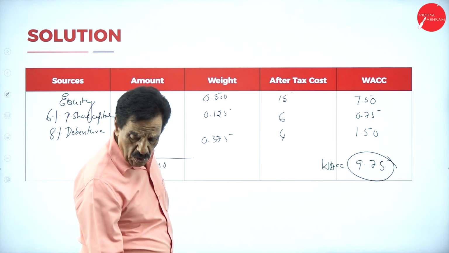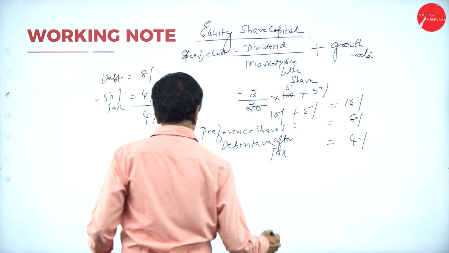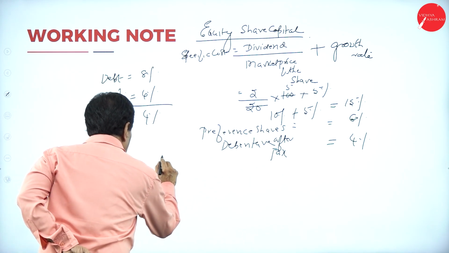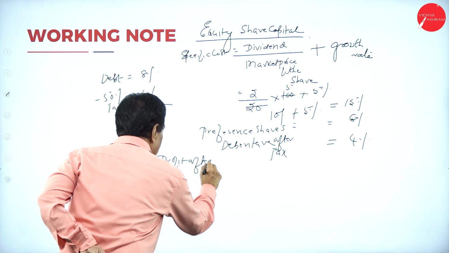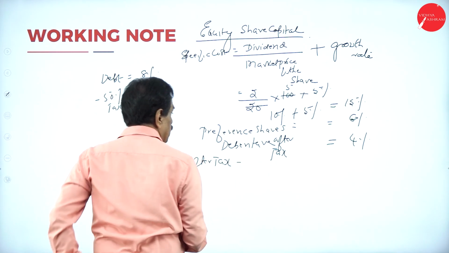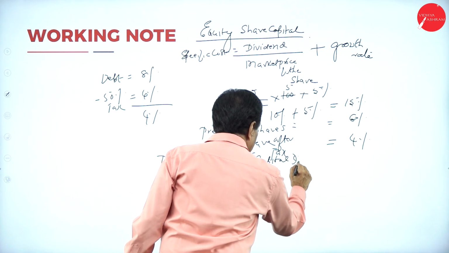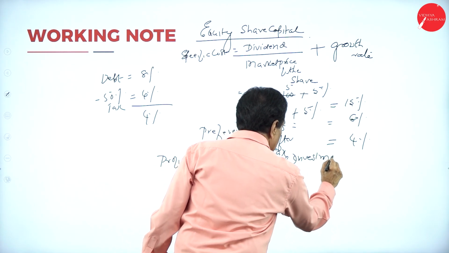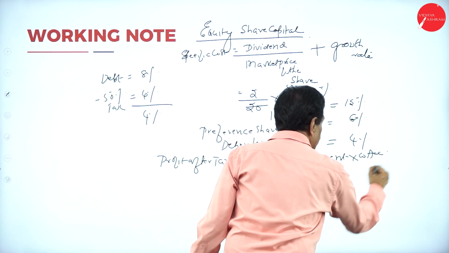WACC is 9.75. Slowly we have to apply the formula now. EVA is profit after tax minus capital investment into WACC.